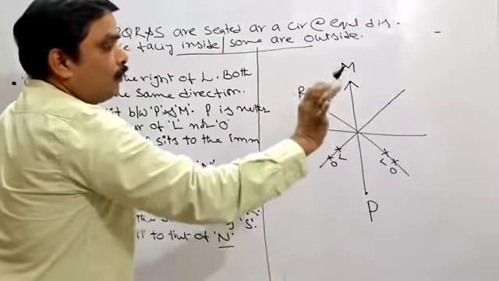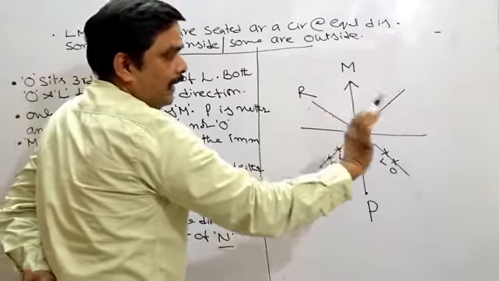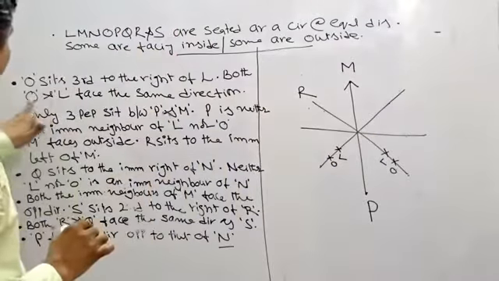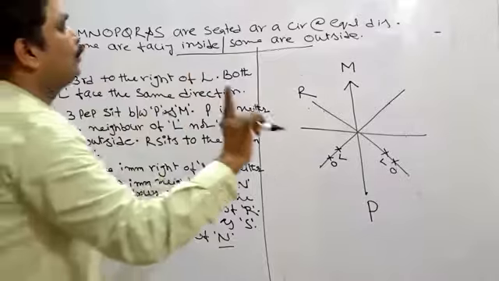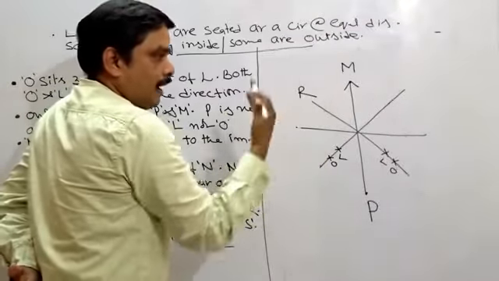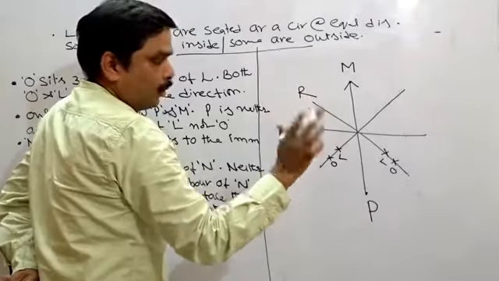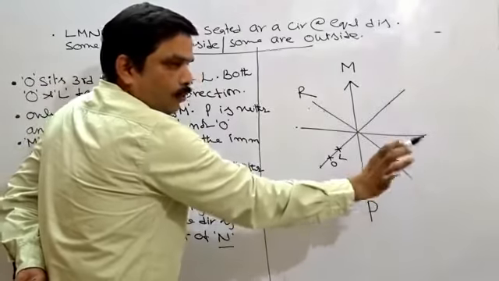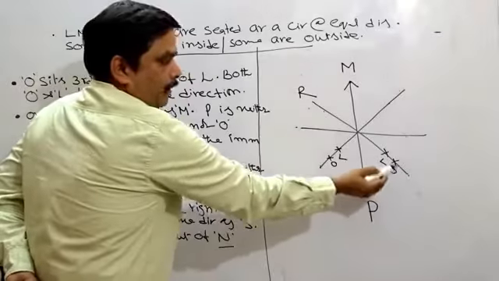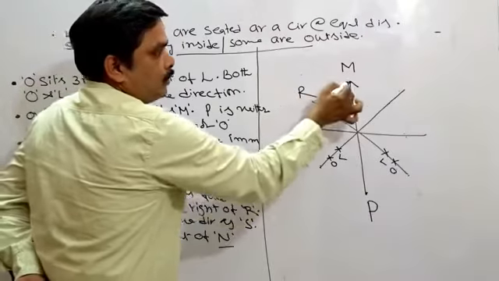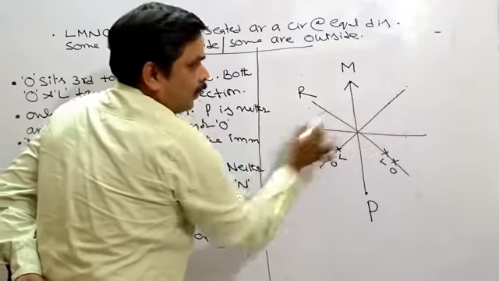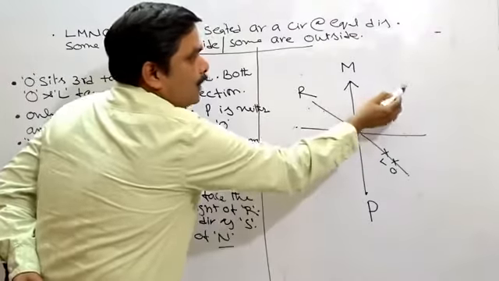Now go for this one. What are the 3 places available for L and O? 1, 2, 3. But what is the condition here? The condition here is that O sits third to the right of L. Suppose if I keep L here, maybe seeing outside or inside, the third place should be given to O. 1, 2, 3. No scope, no place for O here. So if L is here, O cannot be here. Suppose L is here, 1, 2, 3. I can place O here. Means what does it mean? These 2 places are okay: if L is here, O is here.